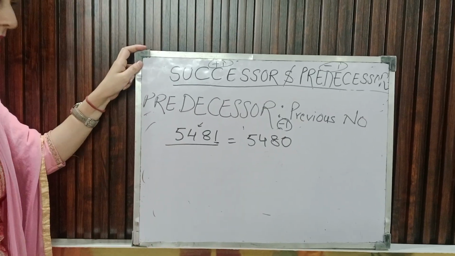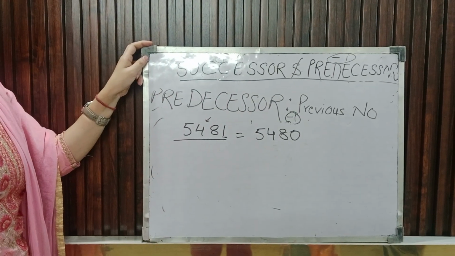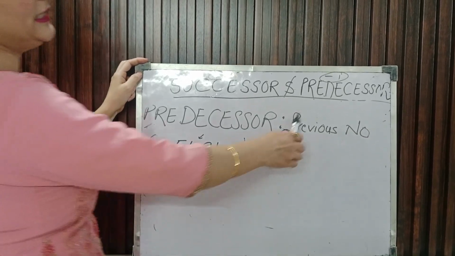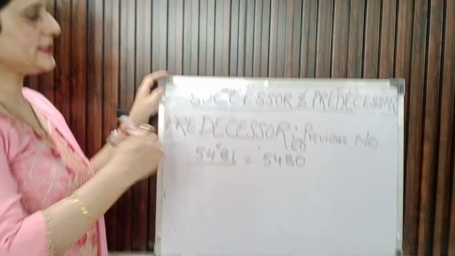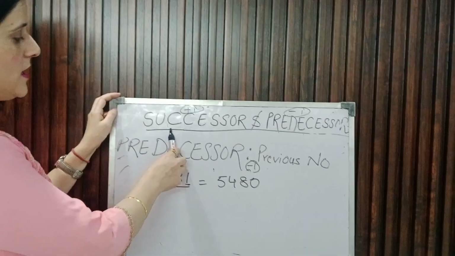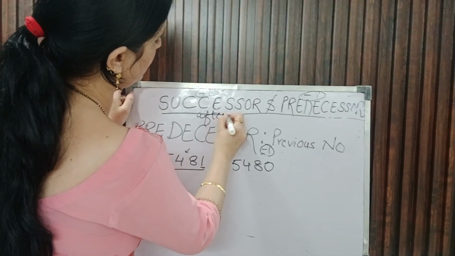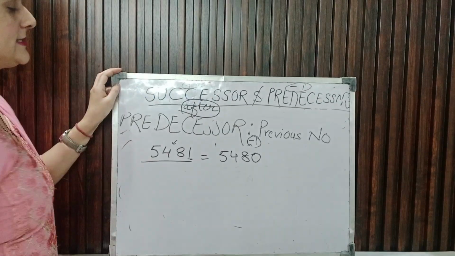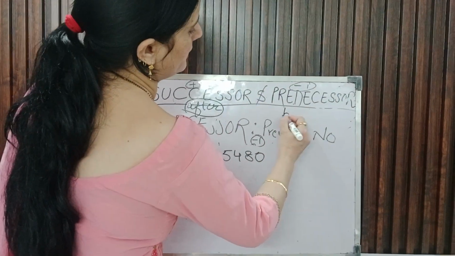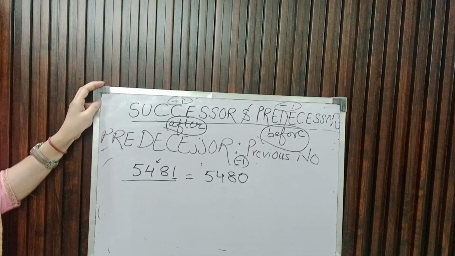I thought आप सब लोग समझ चुके होंगे कि what is successor and what is predecessor. At the end of this I have elaborated this. Successor means the next number, predecessor means the previous number. Successor means +1, predecessor means -1. The number that comes immediately after the given number is called successor. And the number that comes immediately before the given number is called a predecessor. Okay, thank you.